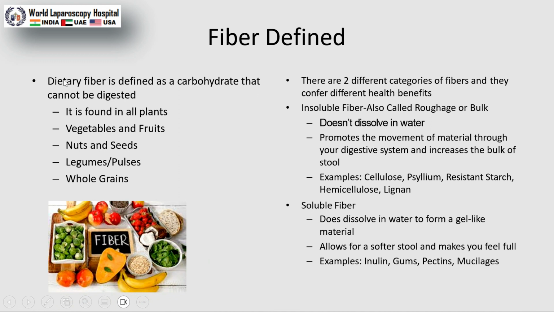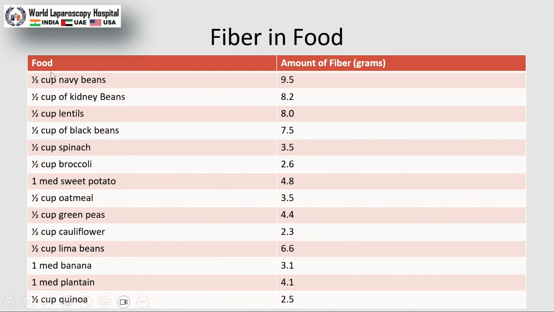There are 2 kinds of fiber. One is soluble and one is insoluble. Insoluble fiber can form the bulk, and soluble fiber can dissolve in water to form a gel-like material. Both fibers are important to cure this. Here we can see fiber-rich foods, like all kinds of beans and legumes, which are the richest source of fiber. Even sweet potato, cauliflower, banana, and quinoa are good sources of fiber.